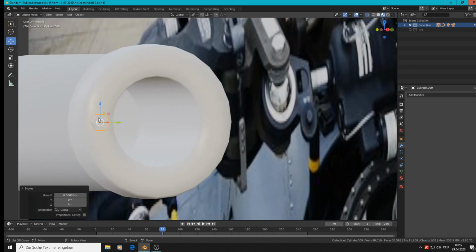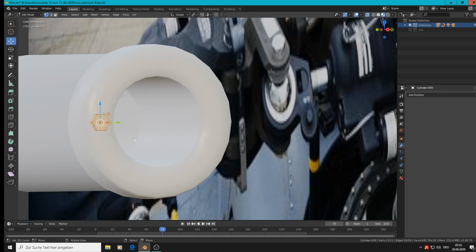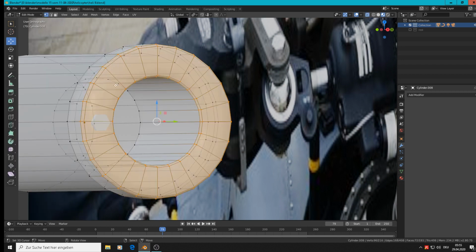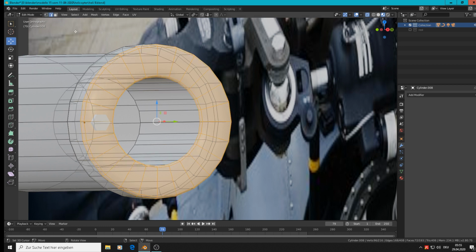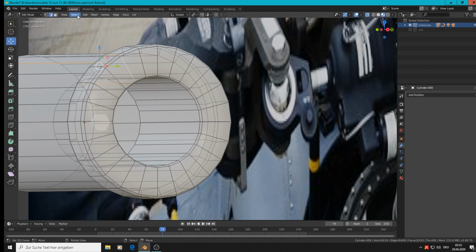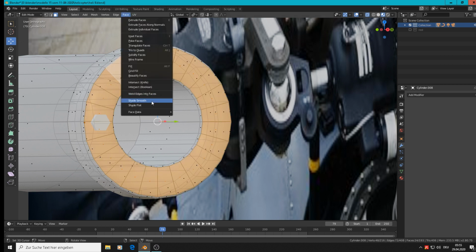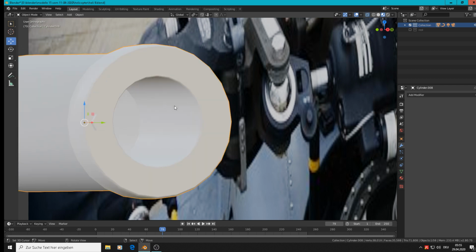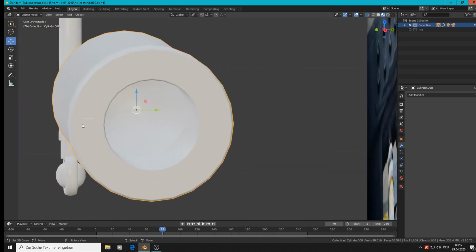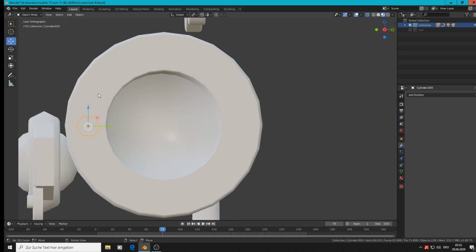So now we need 12 of them on this part here. So here we can take shade smooth, face selection, face shade smooth, flat. So we see now here our screw head.